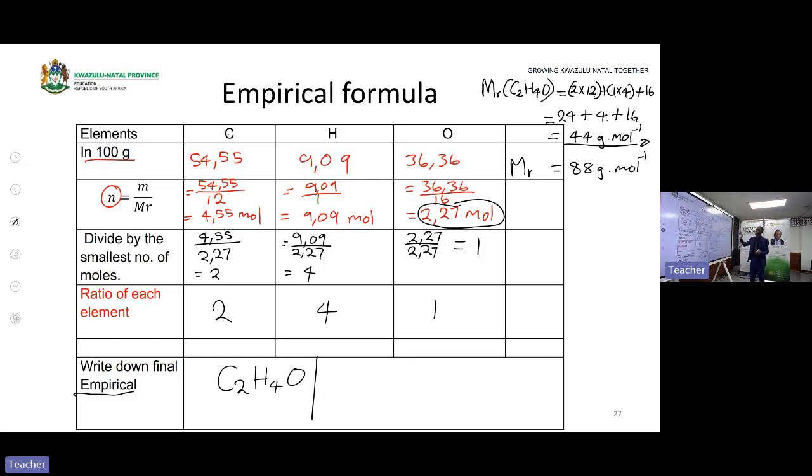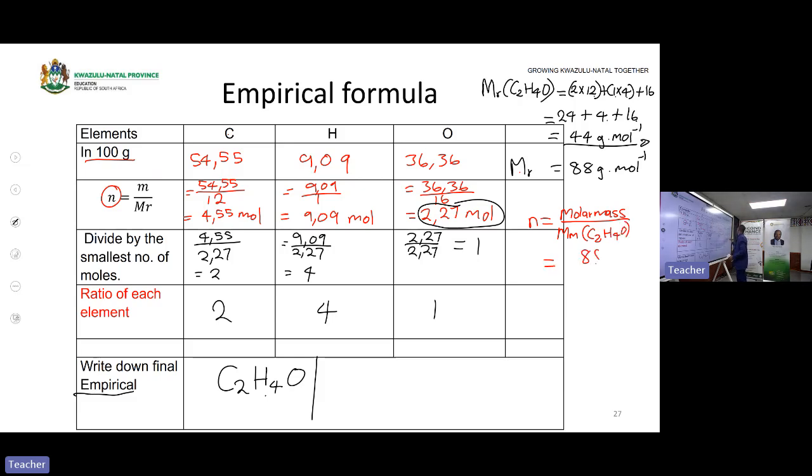Then we're going to look for the factor that I was talking about. The factor you multiply the empirical formula by to get the actual molecular formula. So the factor, let me use N and a different color, N will be equal to the molar mass of the actual compound, which is 88, divided by the molar mass of the empirical formula, C2H4O.